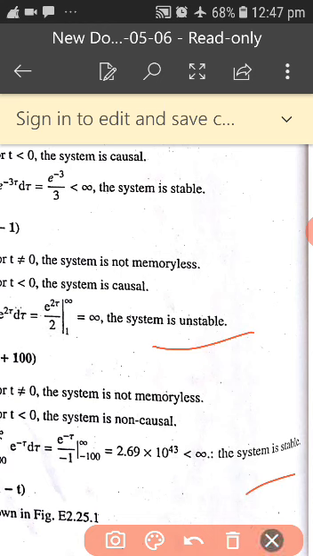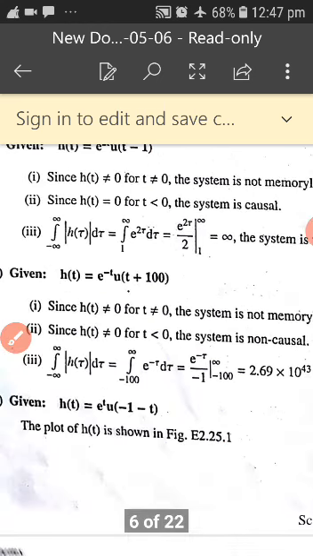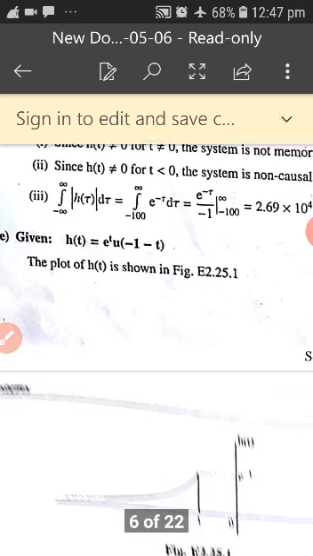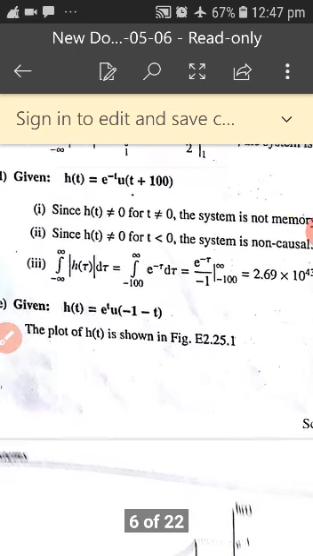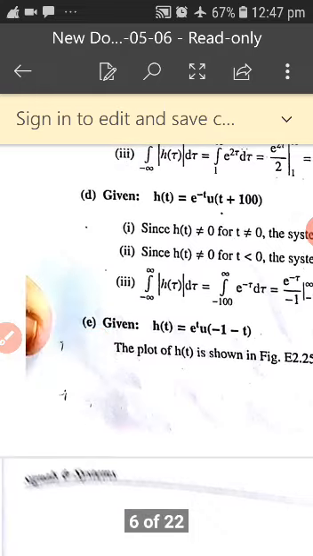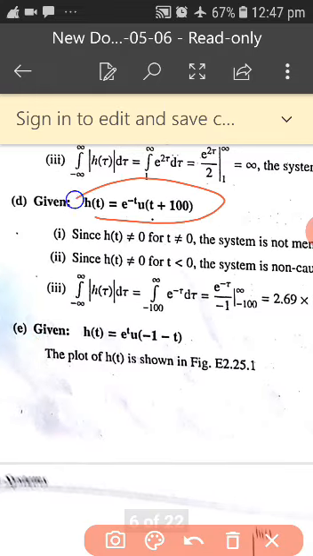In these 2 problems there is a very clear statement about memoryless, causal, stable or non-stable. So now here is another problem he has given. In the previous problem he gave the impulse response in terms of an expression, and now here you see the given h of t is equal to e to the power of t u of minus 1 minus t. So plot first h of t.